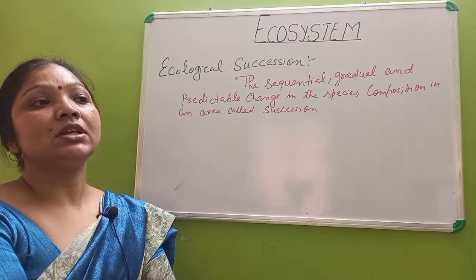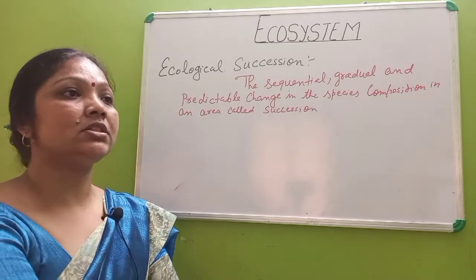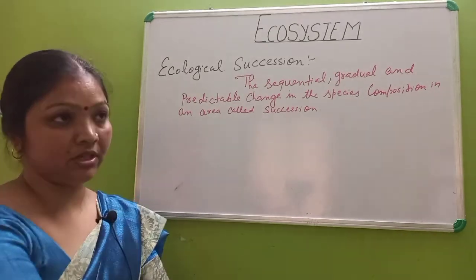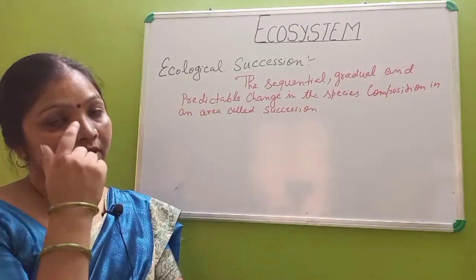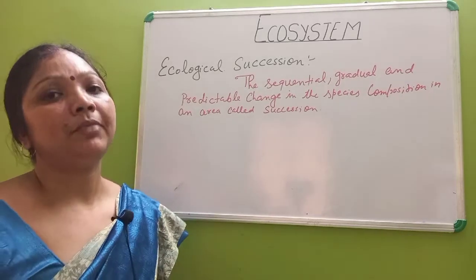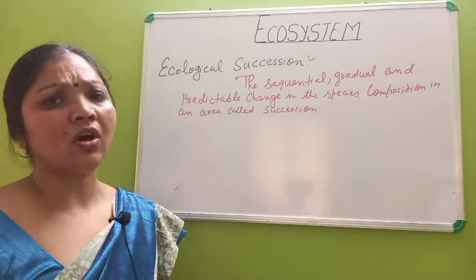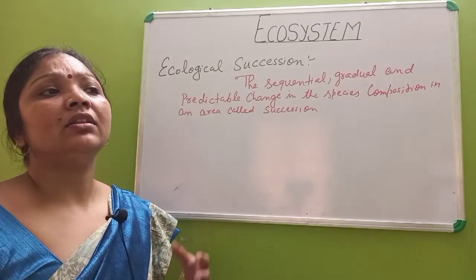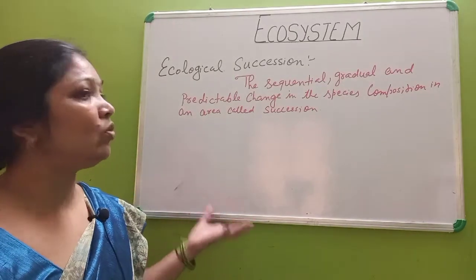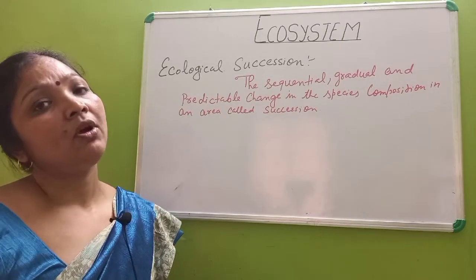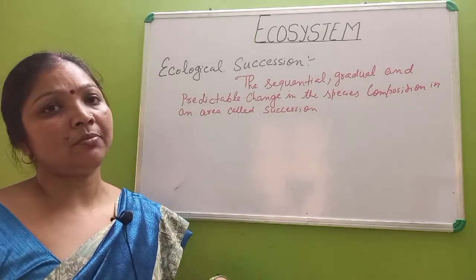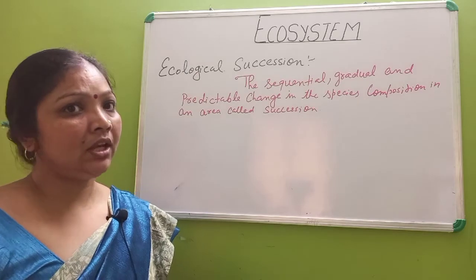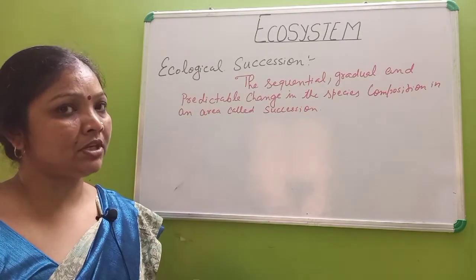Ecological succession is an important characteristic feature of any community, that the new generation will take the place of the previous generation. It occurs in all communities, which means there is a change in the structure and composition of the ecosystem. Whatever species were present 10 years back will not be present today.